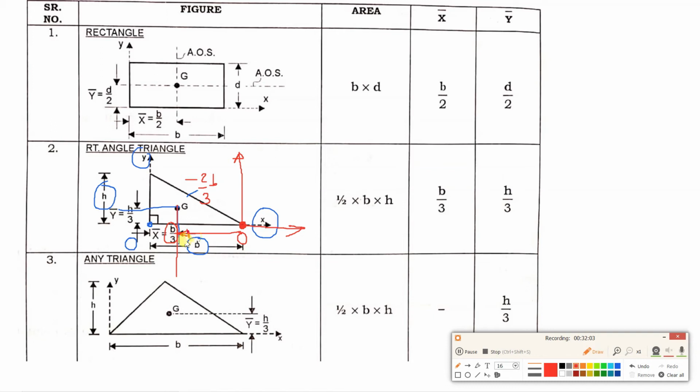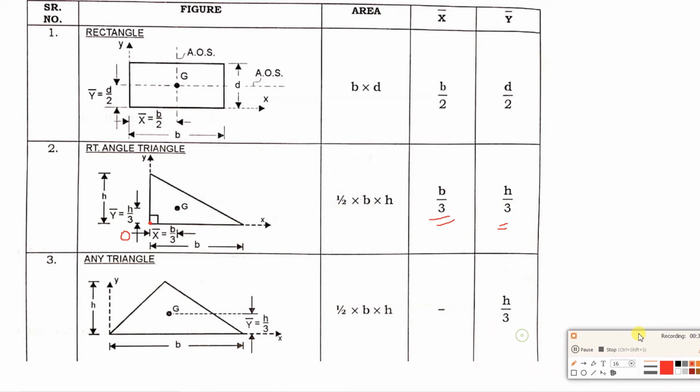That is why I told you, first you have to identify what is the origin in the given figure. And what about y? The y distance will remain the same, h by 3. So based on this origin point O, we have to decide what is x bar and y bar. Here you can see, if the origin is towards the left, and if you consider that origin point opposite of the hypotenuse, then x bar will be b by 3 and y bar will be h by 3 for the triangle. Now next figure we will see.